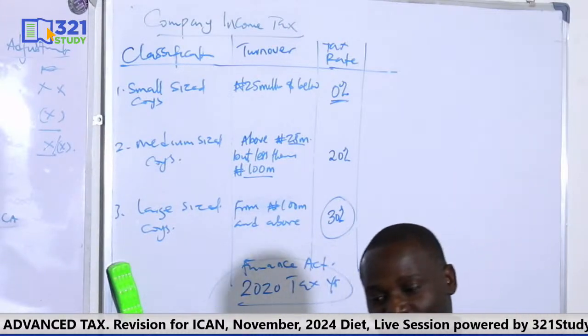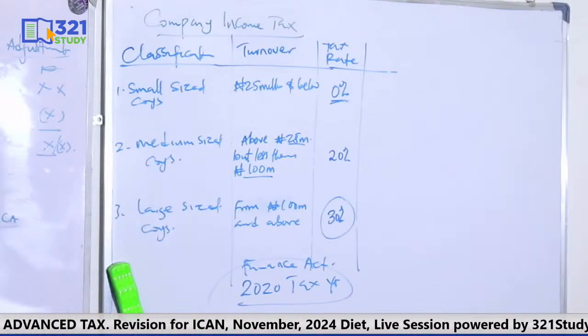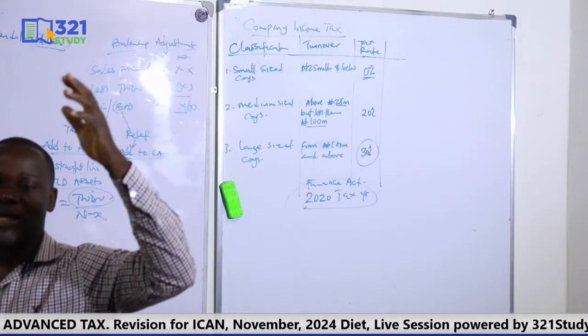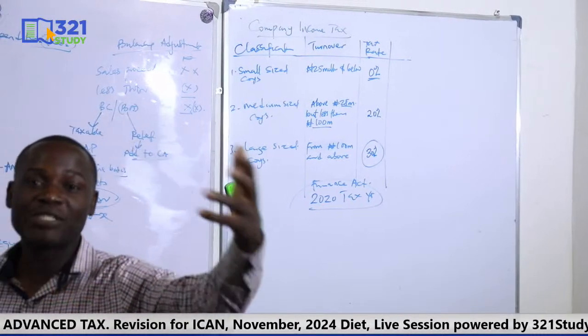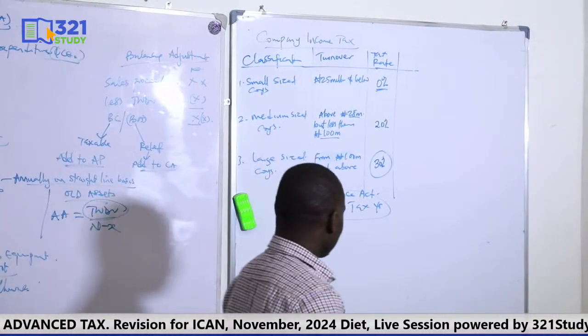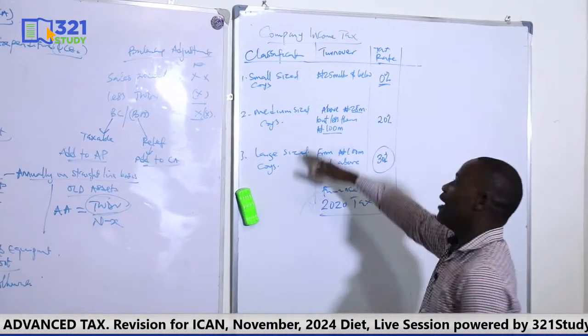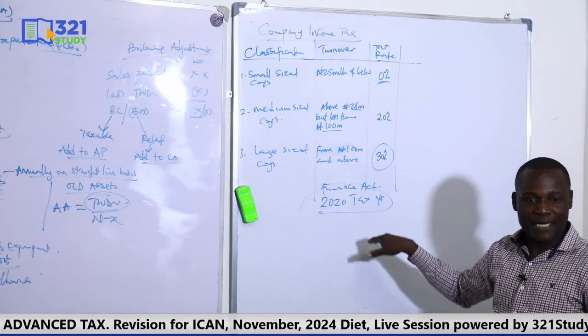So if you are solving a question and the tax year is 2020, you always write a heading, XYZ Limited, computation of tax liability for instance, 2020 tax year. Once the tax year is 2020 and above, then you have to classify this. That means this classification will apply.